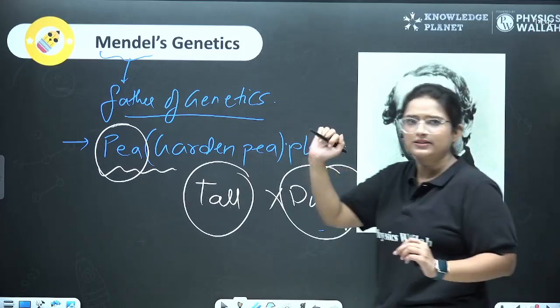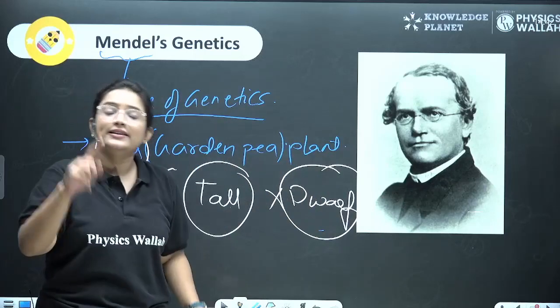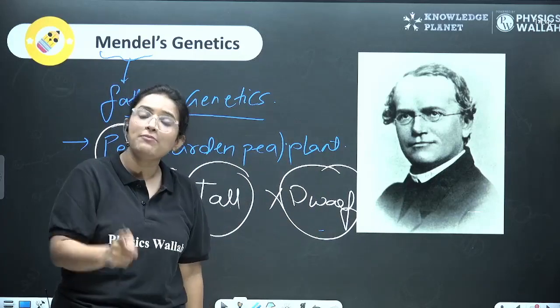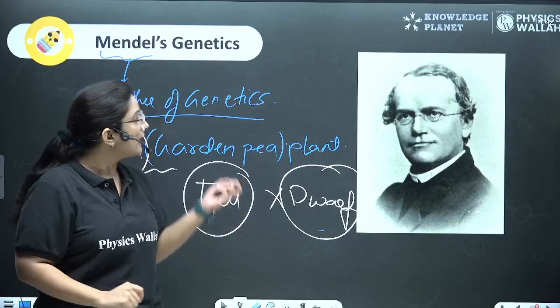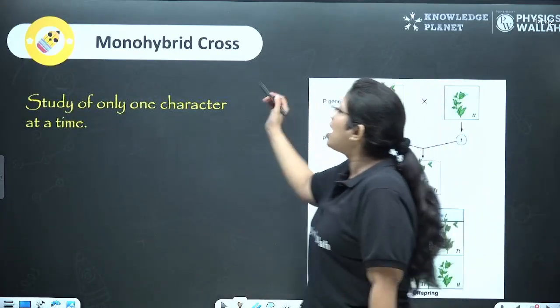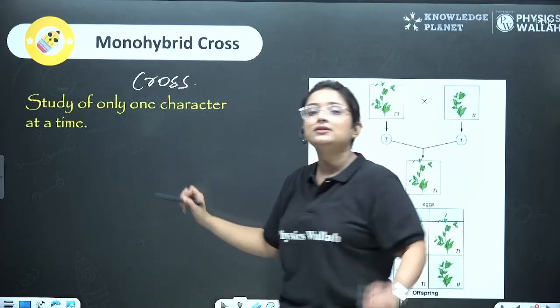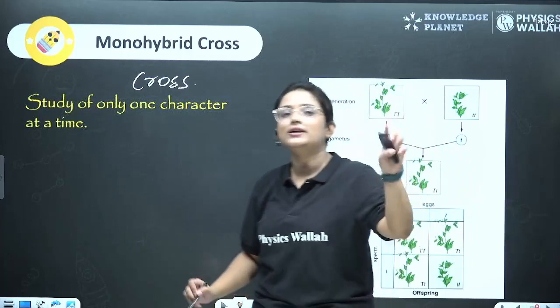That's how he picked the parent plants and then did the cross between them, one character at a time. And that came to be known as the monohybrid cross. A monohybrid cross is a cross which studies one character at a time.